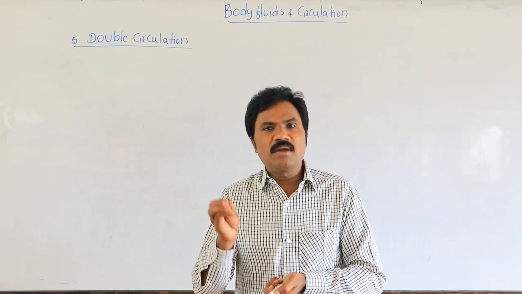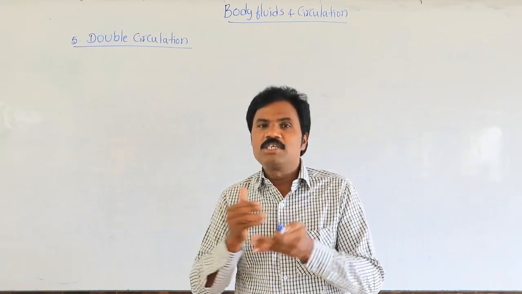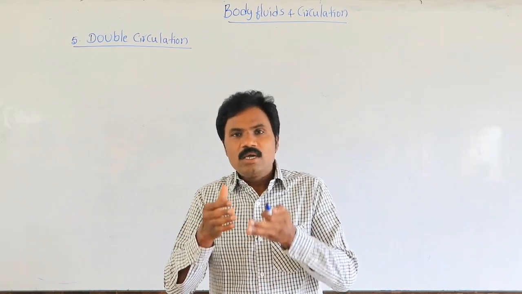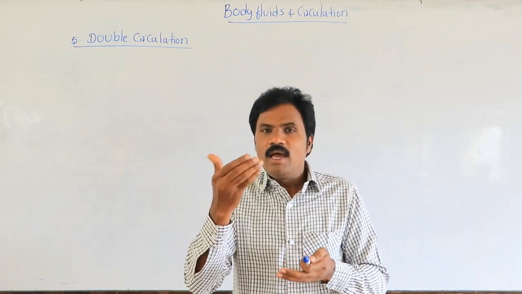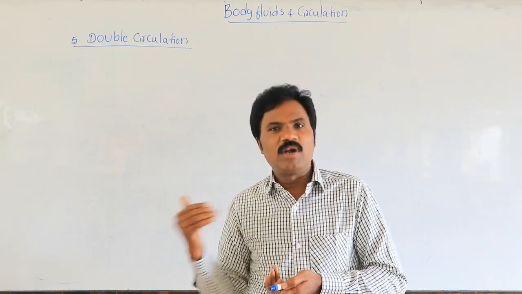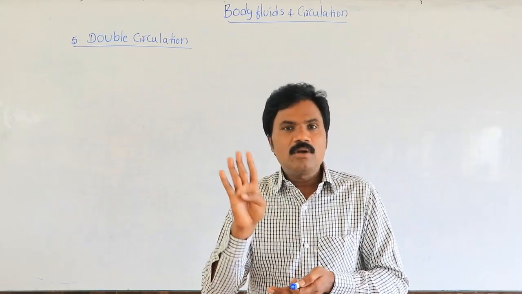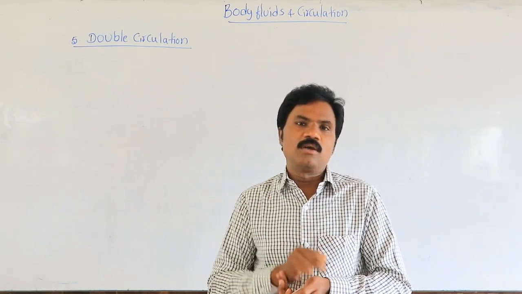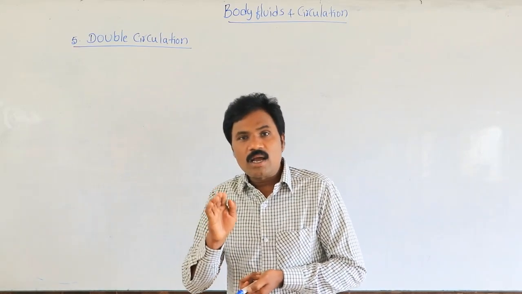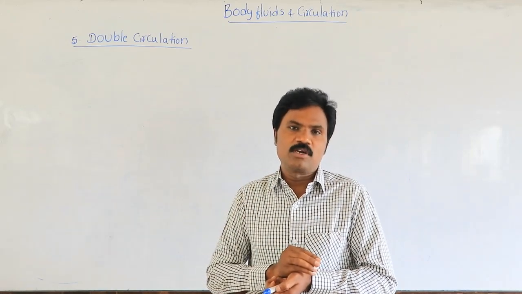Whereas in birds and mammals, why? Because complete double circulation takes place. That means there is complete segregation of both the atria at the base of the heart and the ventricles at the apex of the heart. They are segregated, and a complete four-chambered heart is present. In both birds and mammals, including human beings, complete double circuit circulation is present.